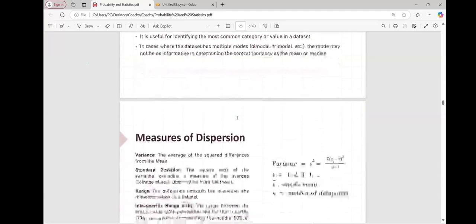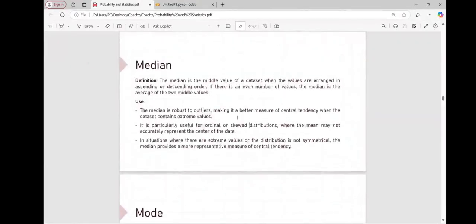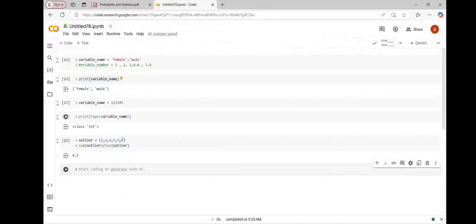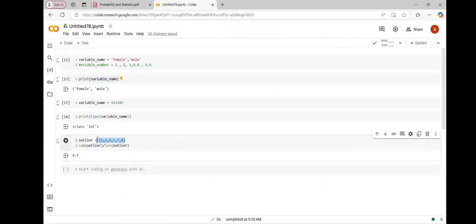Okay. Now my question is about the median. If we have an odd number of data like this, like 4 and 4, can anyone tell me what is the median? Five.